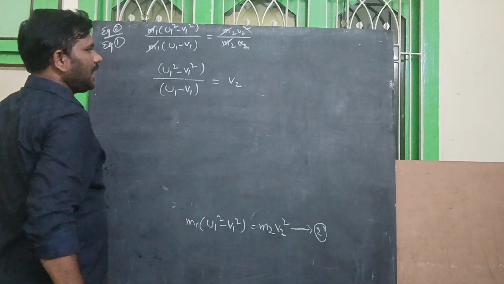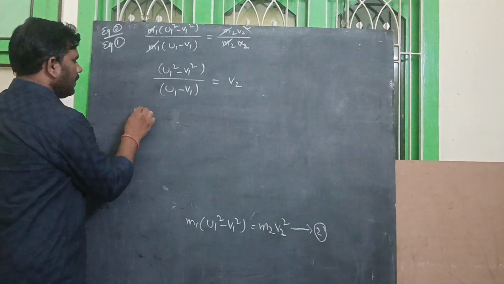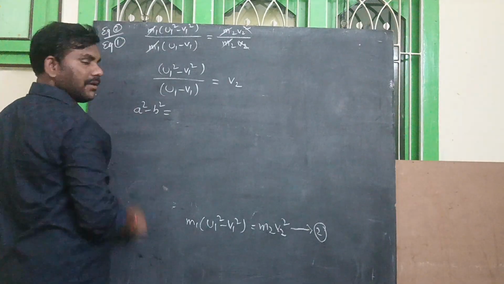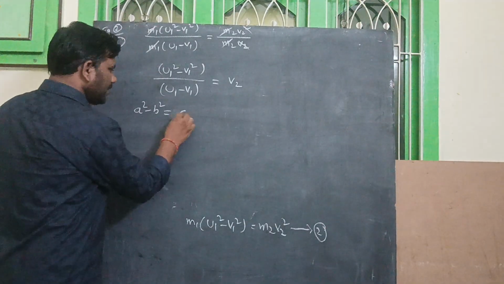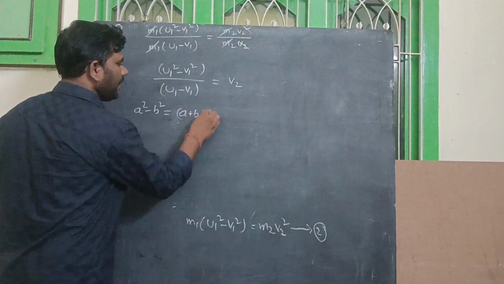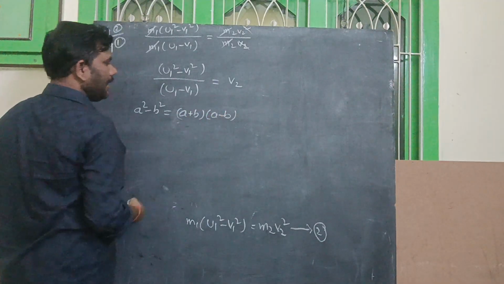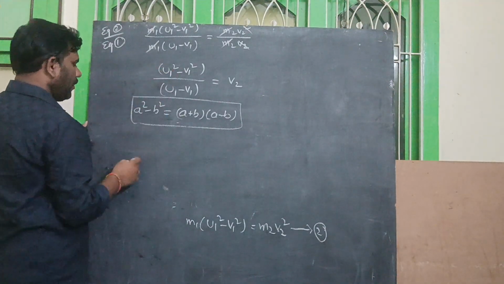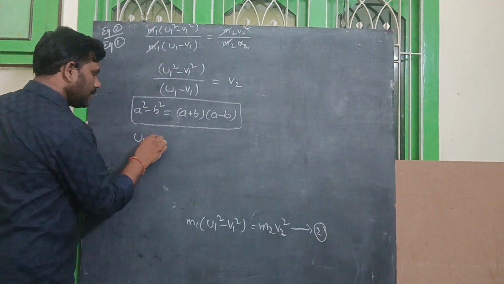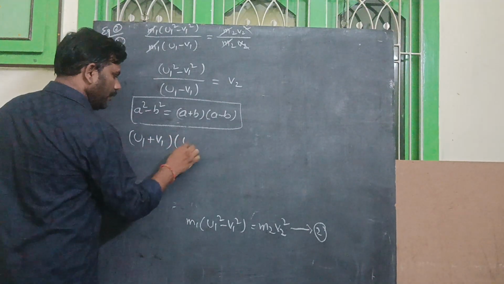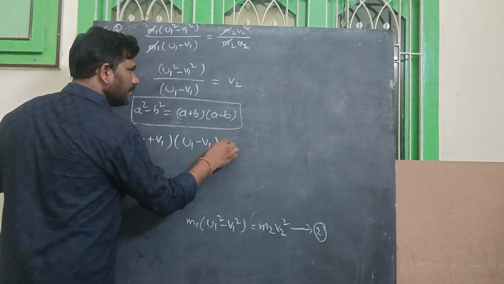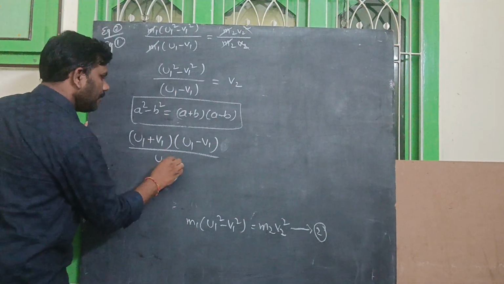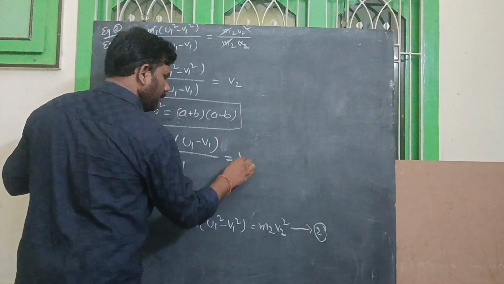So here we can observe this is like a square minus b square form. What is the formula of a square minus b square? a plus b into a minus b. Applying this formula here, we can write u1 plus v1 into u1 minus v1, divided by u1 minus v1, is equal to v2.